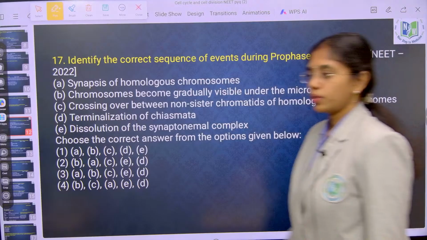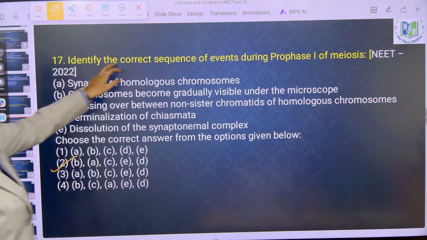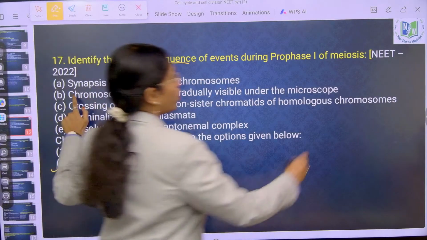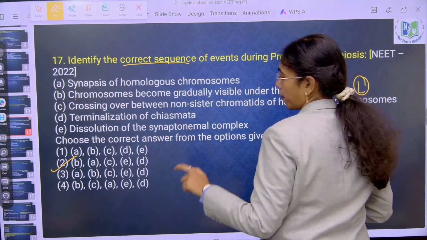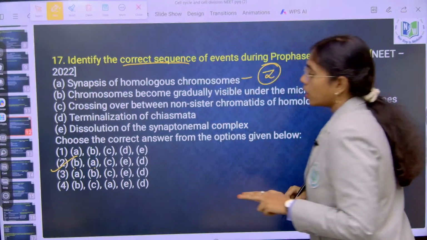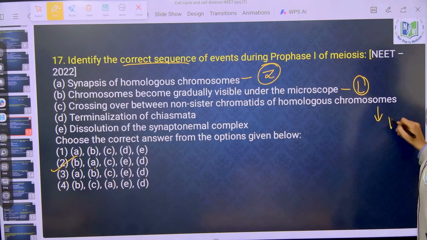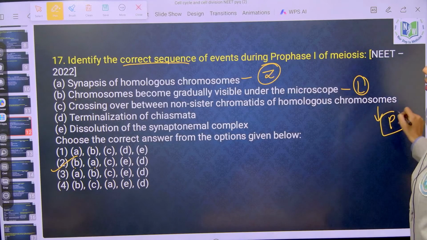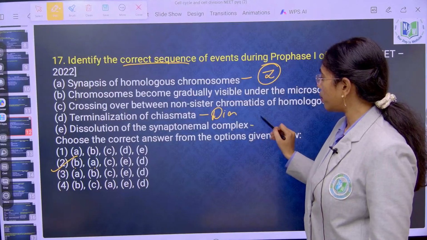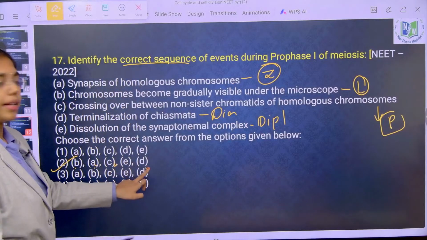Option 2. So we need to choose the correct answer. Identify the correct sequence of prophase 1. First is B: chromosomes become gradually visible under the microscope at leptotene. Next, A: synapsis of homologous chromosomes in zygotene. C: crossing over between non-sister chromatids of homologous chromosomes happens in pachytene. Terminalization of chiasmata, diakinesis. Dissolution of synaptonemal complex, diplotene. So it is B, A, C, E and D, right?